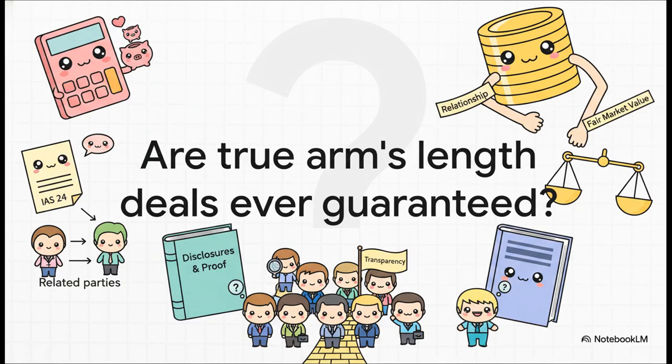Can a true arm's-length transaction ever be fully guaranteed when relationships are involved? IAS 24 obviously goes to great lengths to ensure transparency, meticulously defining insiders, mandating strict disclosures, and demanding absolute proof for fair market claims. But as we learned right at the beginning of this explainer, the mere existence of a relationship inherently changes behavior. It really shows how hard standard setters work to level the playing field, but it also leaves us pondering the absolute limits of financial reporting.